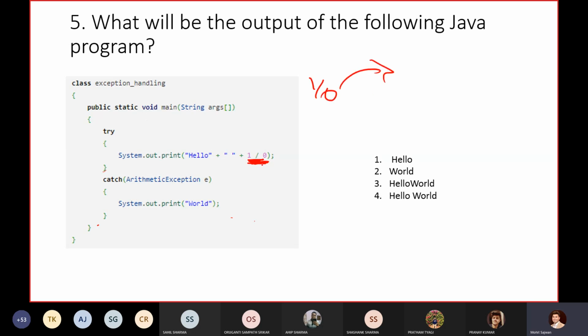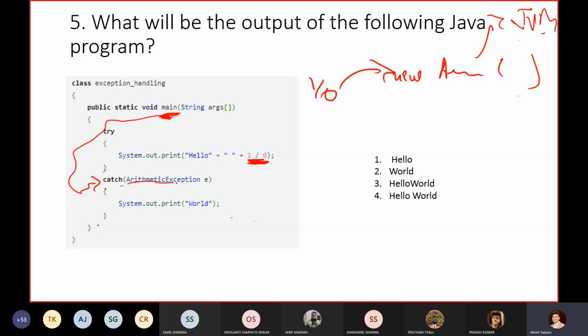So automatically, what will it do? Intrinsically, it will create a new ArithmeticException object, right? And it will hand it to our JVM. Now JVM will ask my main method, hey main, are you handling this exception? So it will go directly into my catch block, and in the catch block we are handling an ArithmeticException, right? So it will go directly and print this statement.